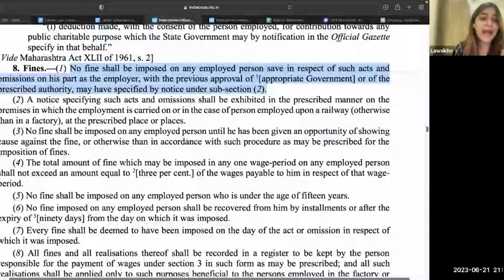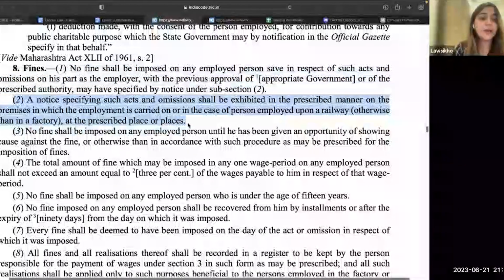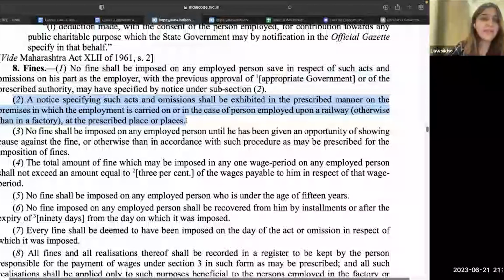Number one, I have to also lay down a notice. I have to tell which are the acts, if the employee does, I will impose a fine, or which are the omissions that the employee fails to do, and they will be subject to a fine. So employees need to know that ये करने से या ये नहीं करने से fine impose होगा.